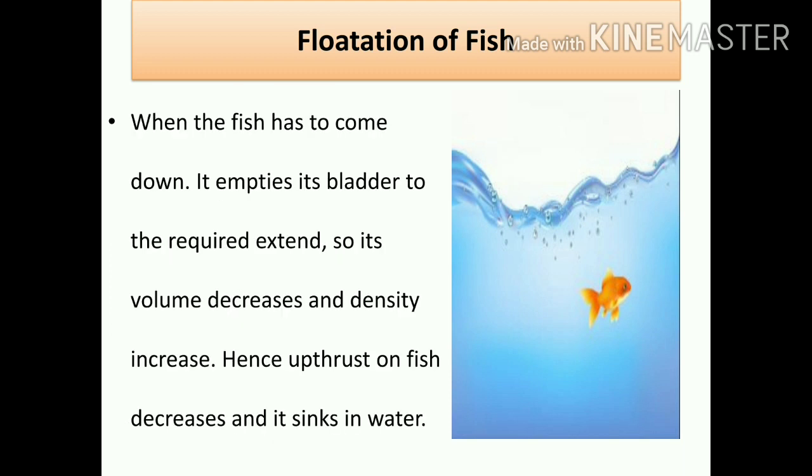Whereas whenever the fish has to come down, what will it do? It empties its bladder to a required extent. Whatever air was there previously, it empties the bladder to a required extent, so its volume decreases. So its volume will decrease, its density will increase. Upthrust and density are opposite to each other. Whenever the density increases, the object becomes heavier, means the weight of the fish becomes heavier, whereas upthrust decreases, so it can sink in water very easily.